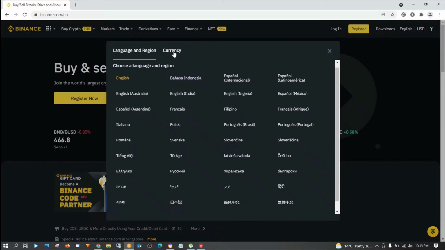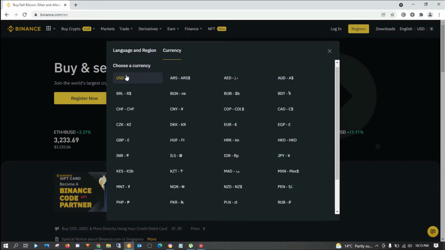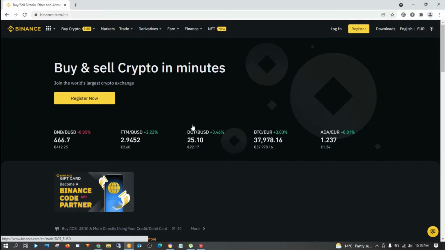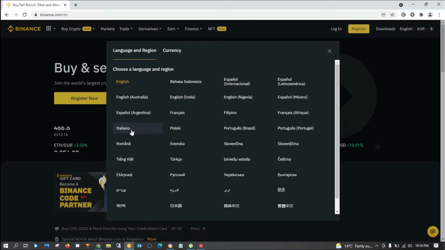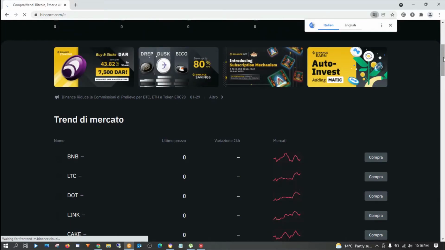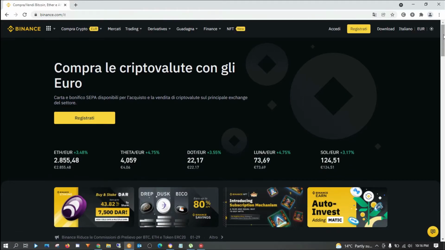You can also choose the currency that you want. The default is US dollars. Look, if I change it to euro, then everything in the platform will show me the prices in euro. And if I change English to Italiano, everything will be in Italiano. So you can customize the language and the currency the way you want, so that you understand things in your own way.